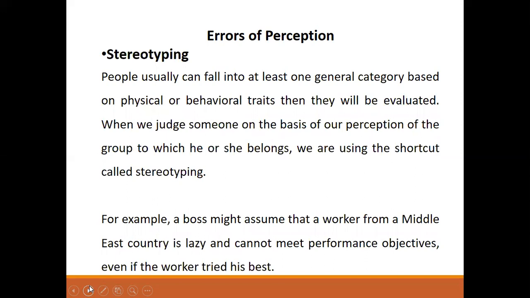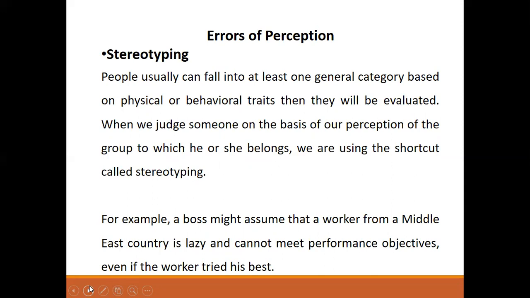Stereotyping. People usually can fall into at least one general category based on physical or behavioral traits, then they will be evaluated when we judge someone on the basis of our perception of the group to which he or she belongs. We are using the shortcut called stereotyping.